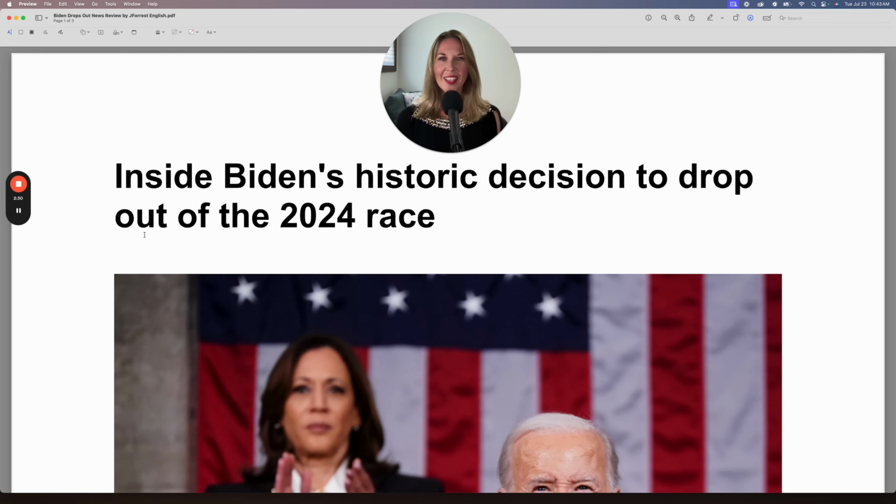First, I'll read the headline. Inside Biden's historic decision to drop out of the 2024 race. So first, let's take a look at this phrasal verb because it's very important to understand the story.